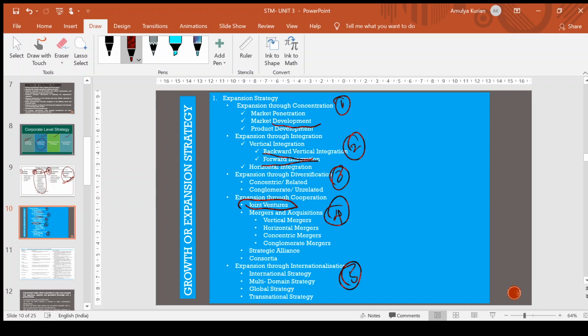Joint ventures can be useful only when both the partners genuinely want to share their expertise with each other, when both want to grow in their respective areas, and when the partners intend to exploit local market opportunity and cross over legal hurdles imposed by the government. Okay, in those cases, basically in a joint venture, you should have a good relation with the company which you are merging with or joining with. So that determines the success of your joint venture. An example of a joint venture is Hero Honda. Then mergers and acquisitions.